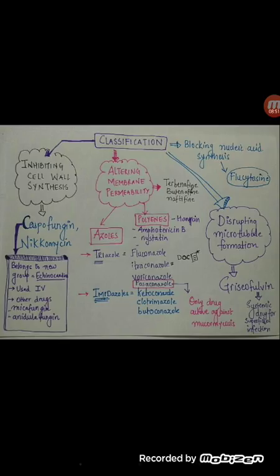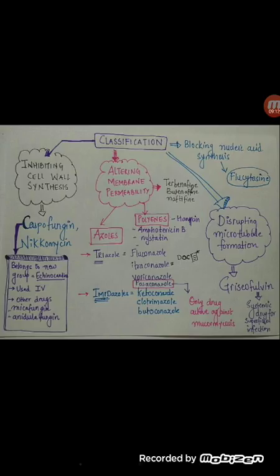FIVP is triazole, and KCB are the imidazole group of drugs. This way you can remember.